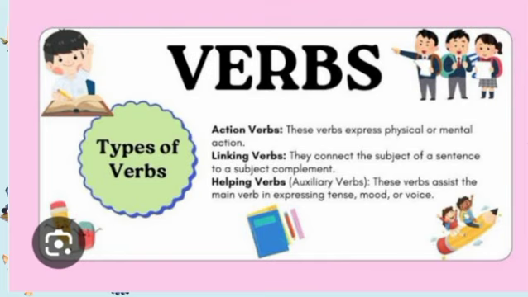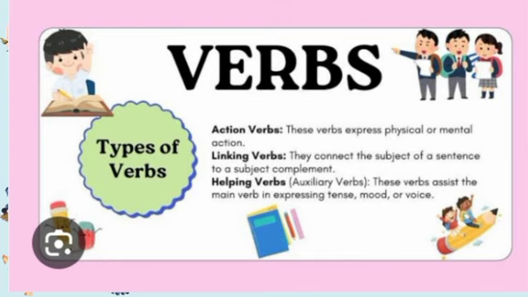The second one is linking verb. A linking verb connects the subject to a word that describes it. Like you can say, I want to become a doctor. Like you can say, it seems very beautiful. The examples are be, seem, appear, become, etc.